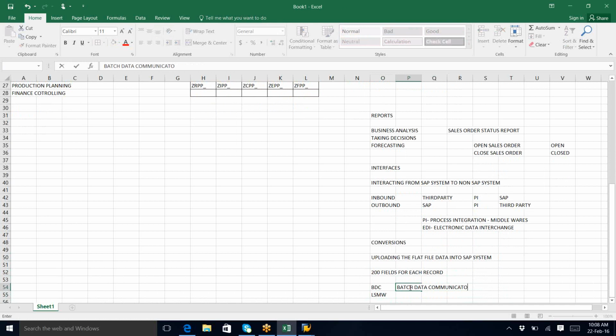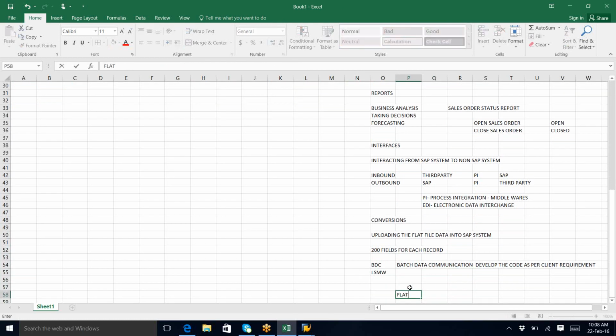which we can develop the code as per the client requirement, and in one shot we will upload the file and run it. Automatically all the data will go from the flat file to the transaction level in SAP, and then it is stored automatically at the table level.